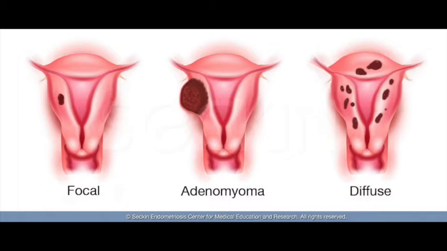And if it's a localized collection of endometrium embedded in the myometrium, then it is known as an adenomyoma, because it's like a myoma. Oma is a tumor, right? So it's like a tumor of adenoma kind of stuff. So two types: a diffuse type which gives rise to a diffusely enlarged uterus, and a localized type.